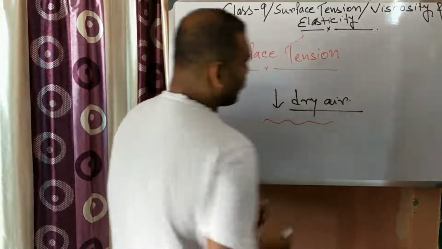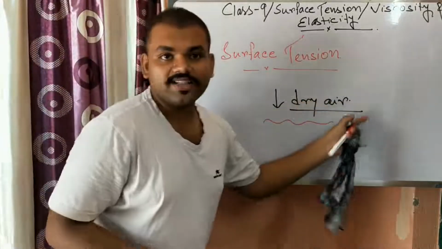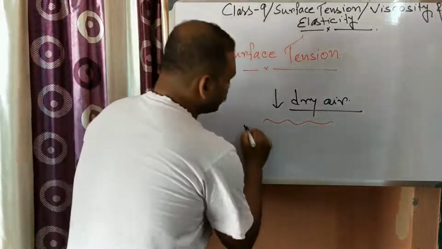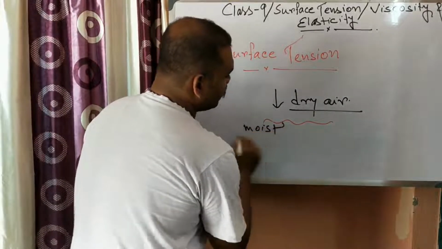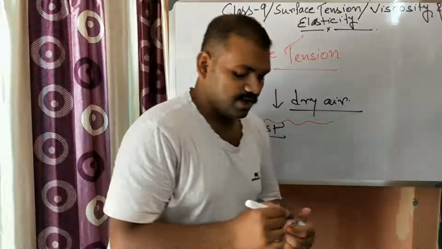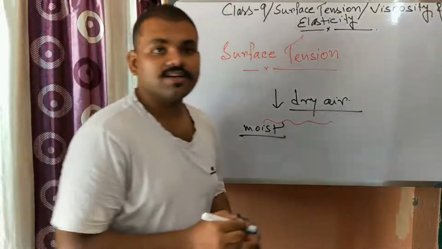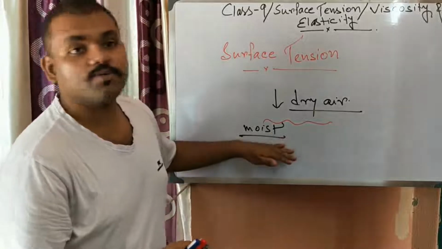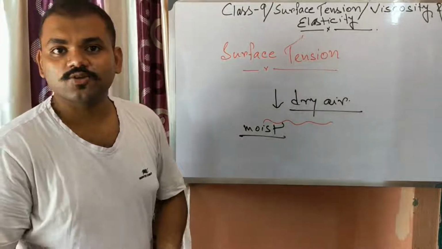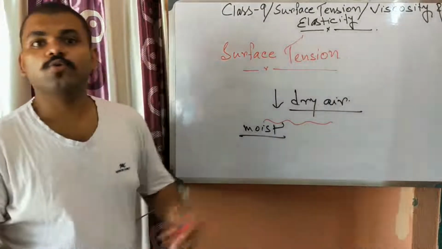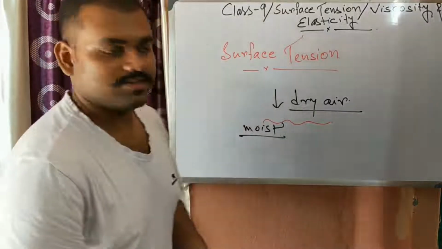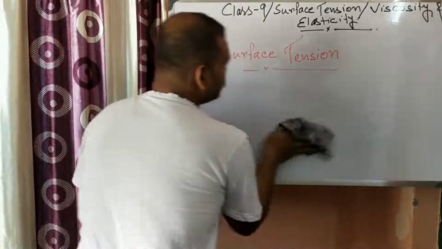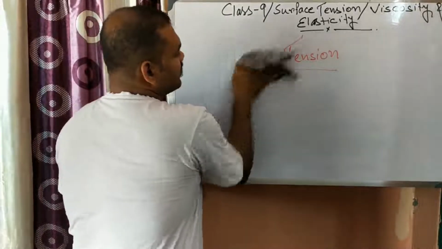So in case of dry air, if water is surrounded by the dry air, the surface tension is more than that of the moist air. So whenever water is surrounded by the dry air, the surface tension is more than whenever it is surrounded by the moist air. So these are the few factors on which surface tension depends.